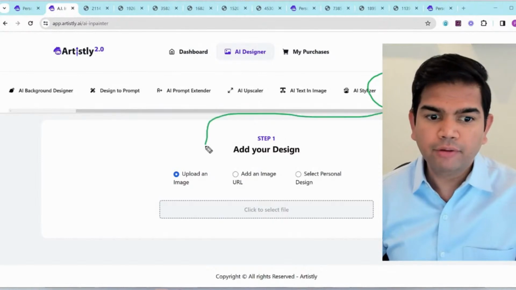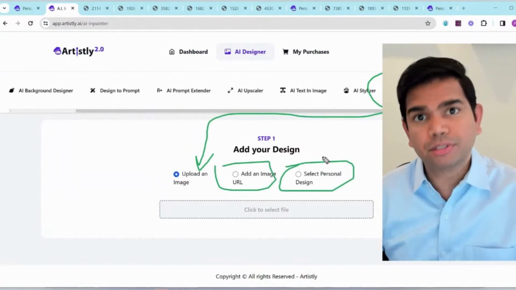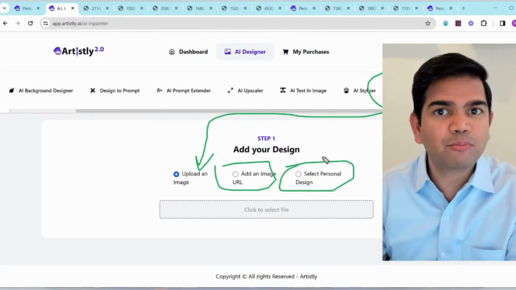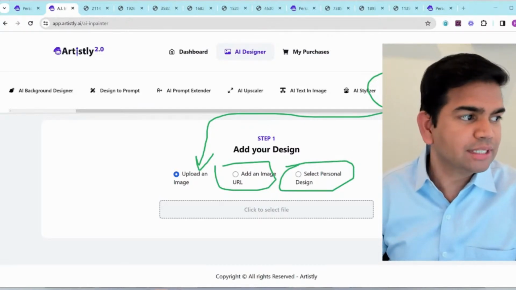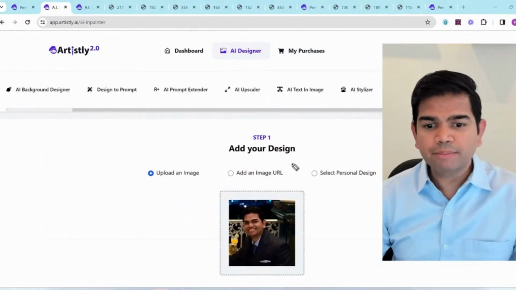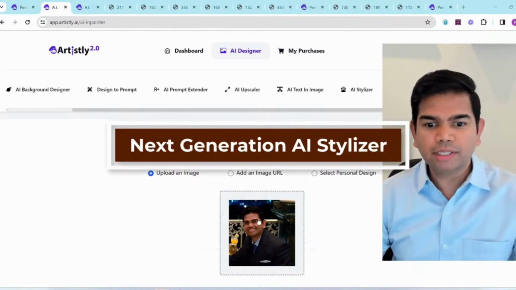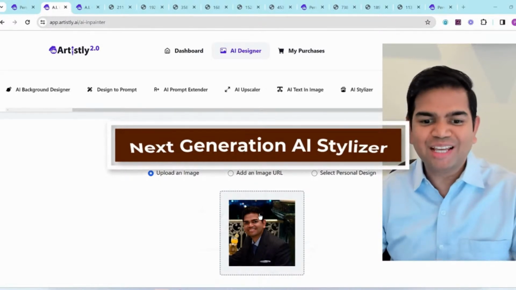So here, you can upload an image, add an image from a URL, and even select it from personal designs that you generated from within the application, correct? So this is basically how you can do it. For example, here you go. This is an image of mine that I've uploaded from a computer. Now I just want to quickly explain how all the features within the application work hand in hand.